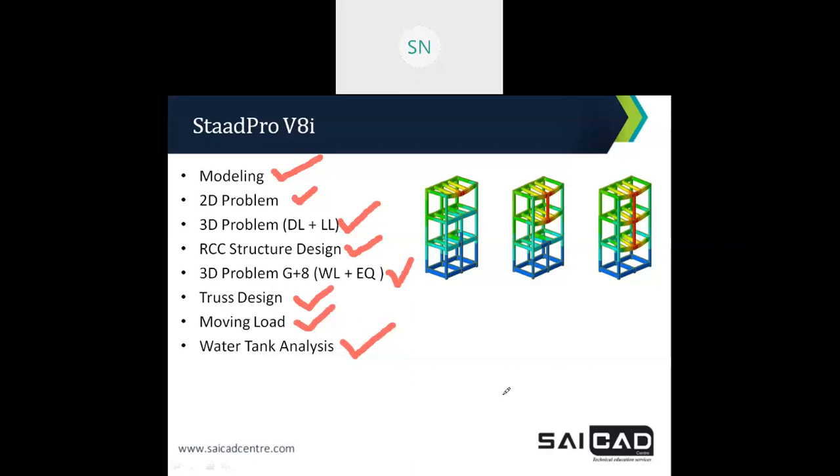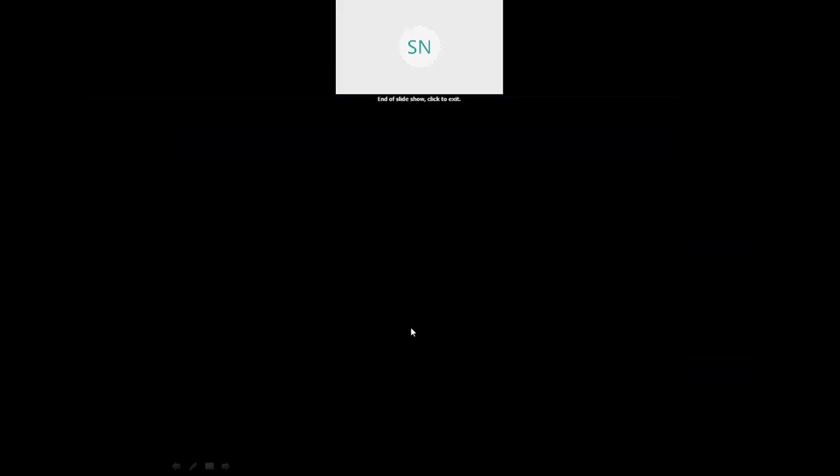Once you analyze your structure in your STAAD Pro software, you will get the support reactions, and with the help of those support reactions we need to design our foundation. For that we use the STAAD Foundation software. So we will discuss that at the end after this class. So this is a small journey about this STAAD Pro software. Now let me continue with STAAD Pro itself.